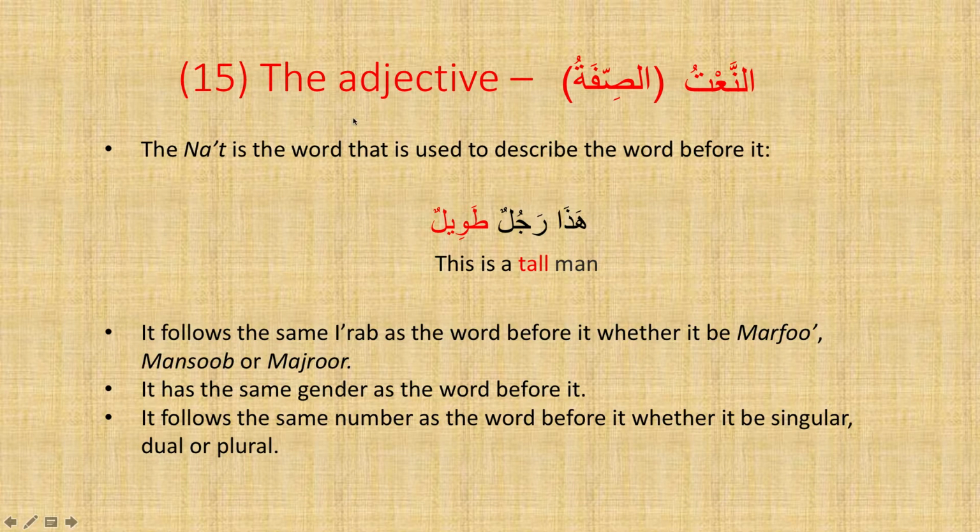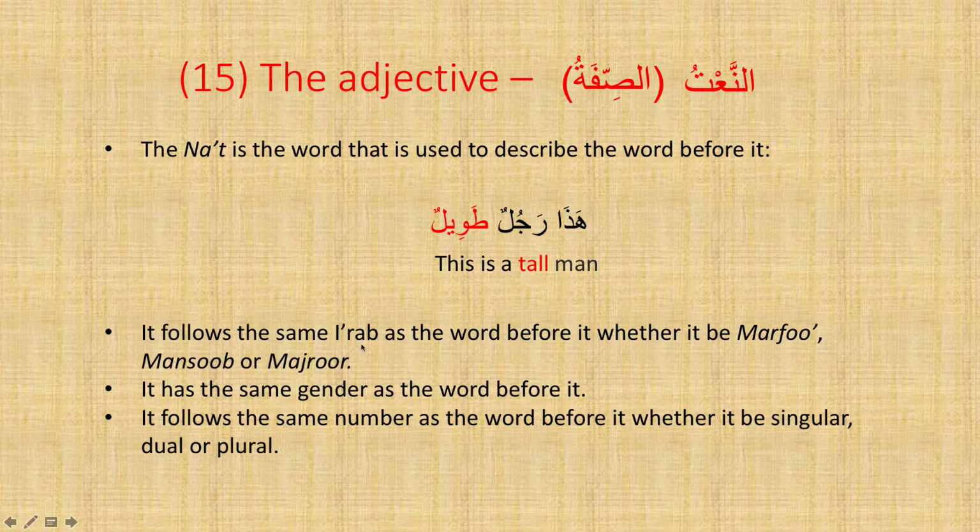So moving on to the adjective, which translates to an-na'at, or it can also be translated as as-sifa. So the na'at is the word that is used to describe the word before it. For example, هذا رجل طويل. This is a tall man. So the na'at in this sentence is طويل.